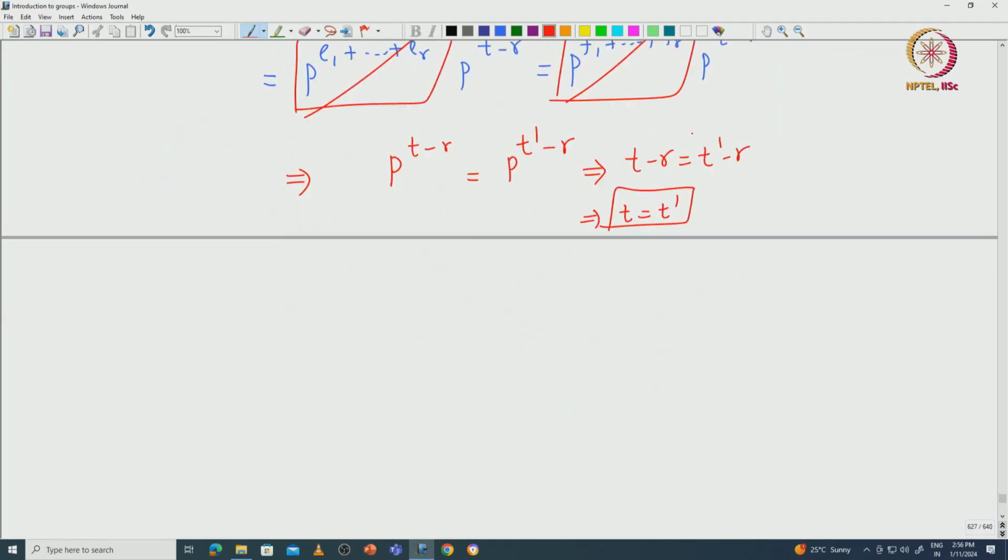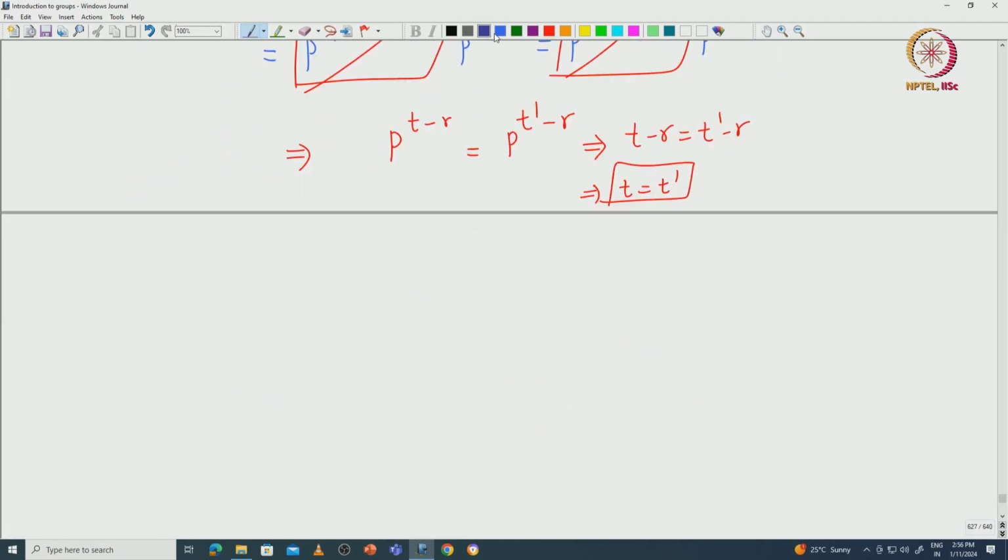Okay. So, that means the tuple that we have here, not only T equal to T dash, this also proves this partition E1 etc. Et must be same as this F1 etc. Ft. Okay. So, this proves that.